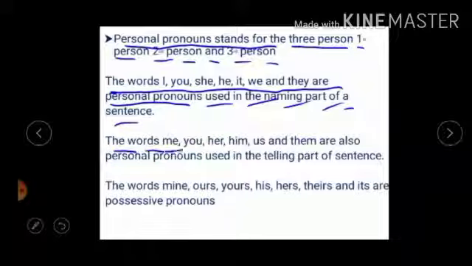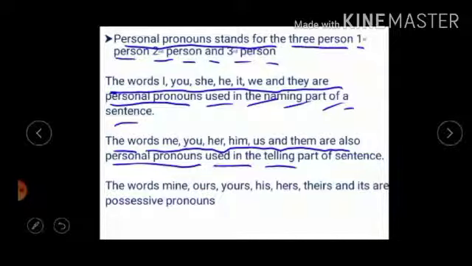Then the words me, you, her, him, us and them are also personal pronouns used in the telling part of a sentence. Understood?